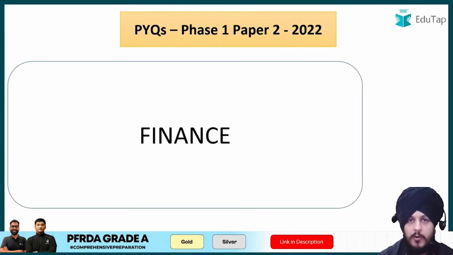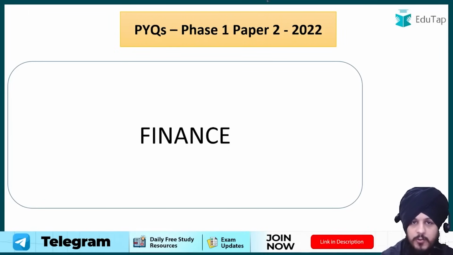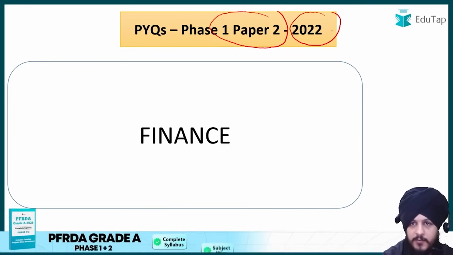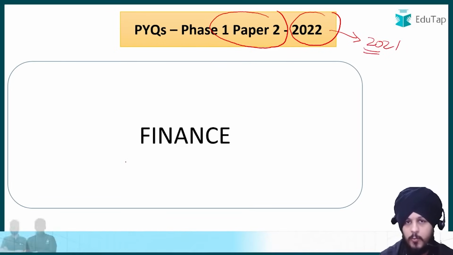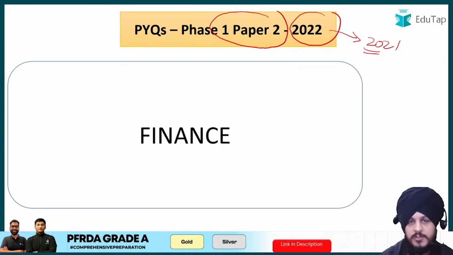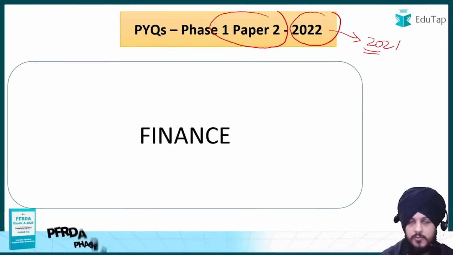Now let us move on to the next component, which is finance, and over here we are going to see PYQs with respect to Phase 1 Paper 2 for the year 2022, and afterwards we will see the questions regarding 2021 also, one by one. My suggestion is that while I'm reading the question, please pause the video and mark your own answer, and afterwards you can resume the video and see whether you had marked the correct answer or not, right? So this is going to help you.